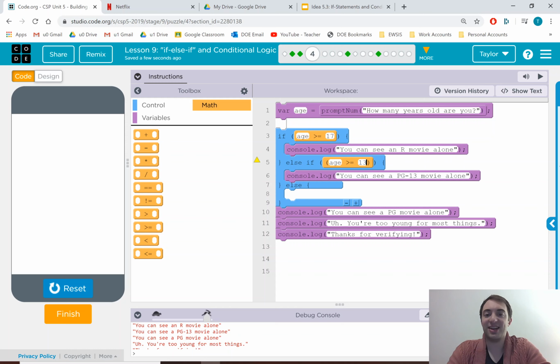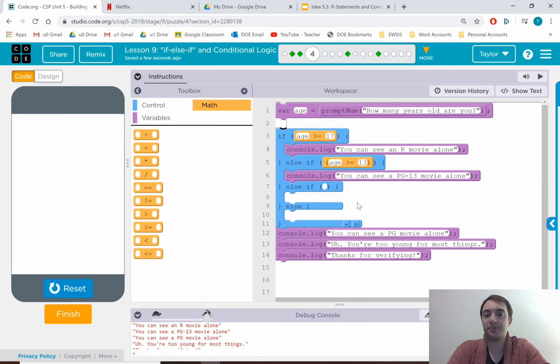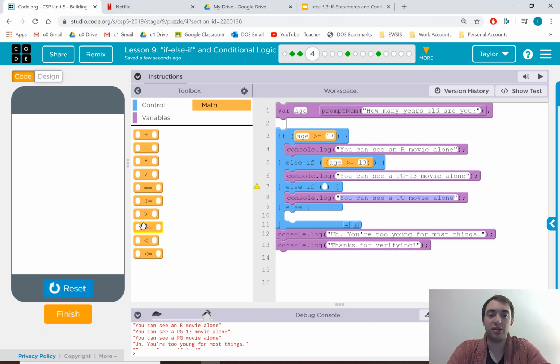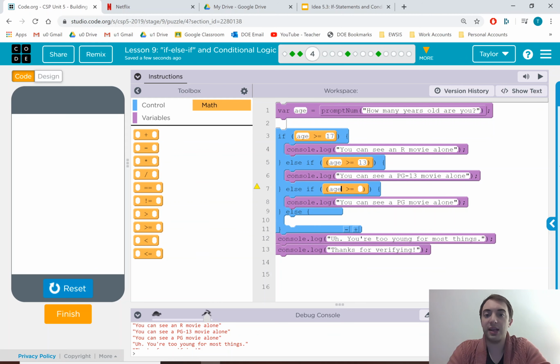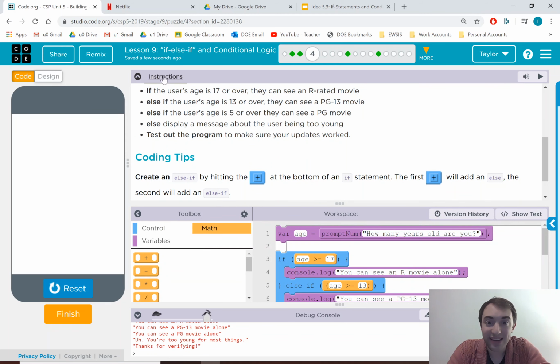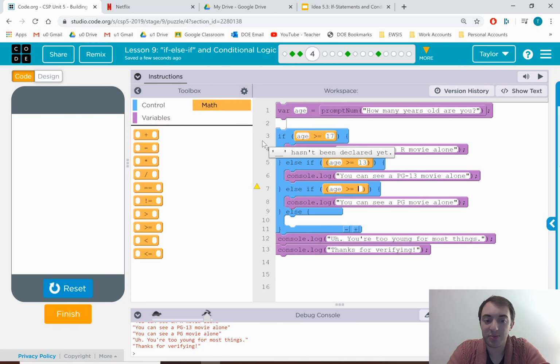Wild. If age is greater than or equal to 13, I can see the PG-13 movie. Otherwise, I got a few more. Otherwise, if my age is greater than or equal to, I don't know, PG-5? Jeez, they let anyone see PG movies.